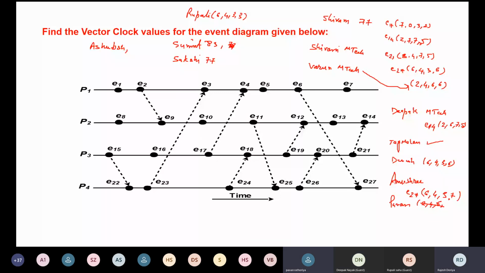Okay, students, I guess all of you have exercised this one. So let me solve this one. Let us see who has won the prize. Initially, V1 is 0 0 0 0, right? V2 again.